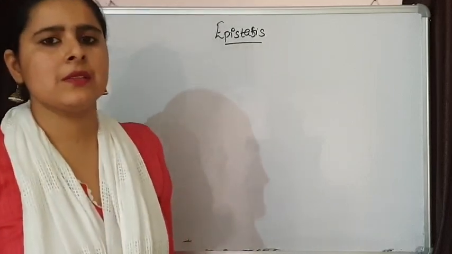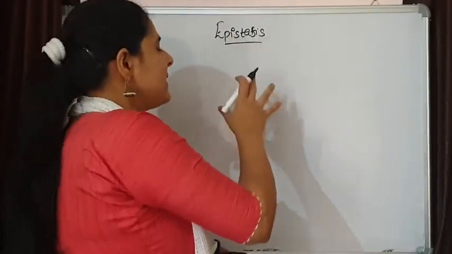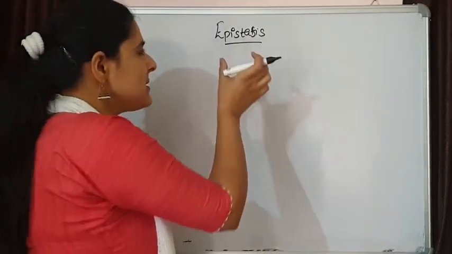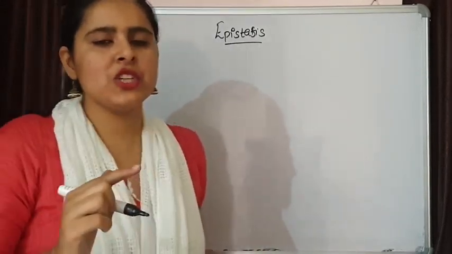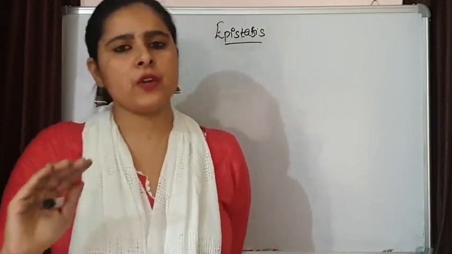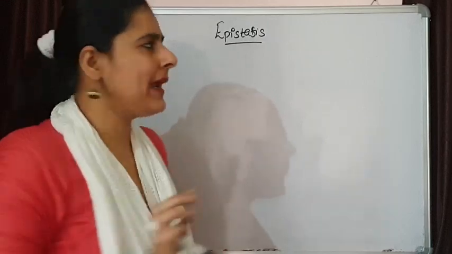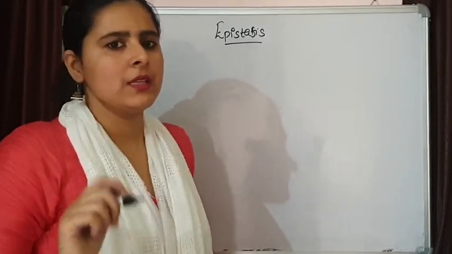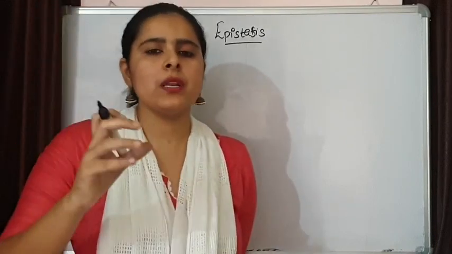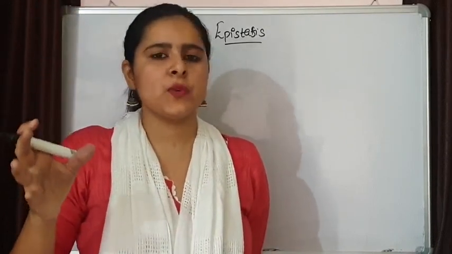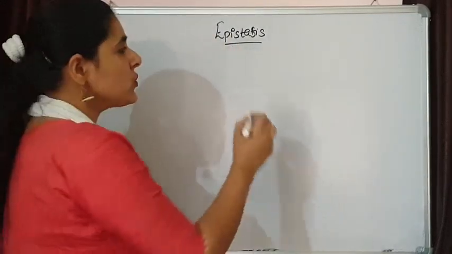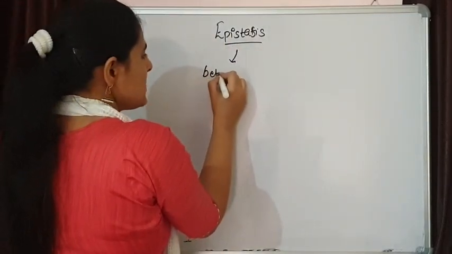What does epistasis mean? You might get confused between epistasis and dominance. See, epistasis means that one gene is going to suppress the expression or the effect of another gene. That is epistasis. Then what is the difference from dominance? Because in dominance also we say that one allele is going to affect the expression of another allele. Epistasis is going to take place between two genes.